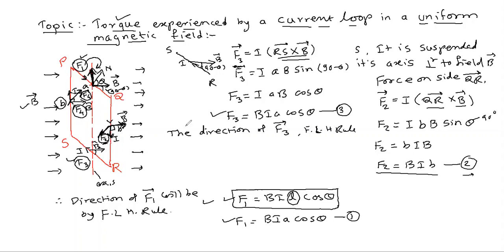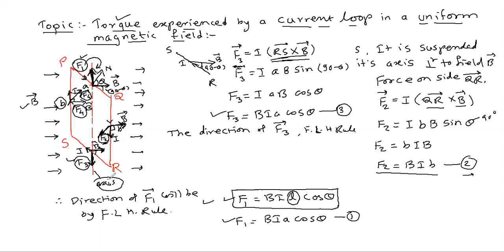So F3 is acting on SR. The direction of the magnetic field is in this direction, the direction of the current is in this direction, so the force will be in the downward direction, that means along the axis.